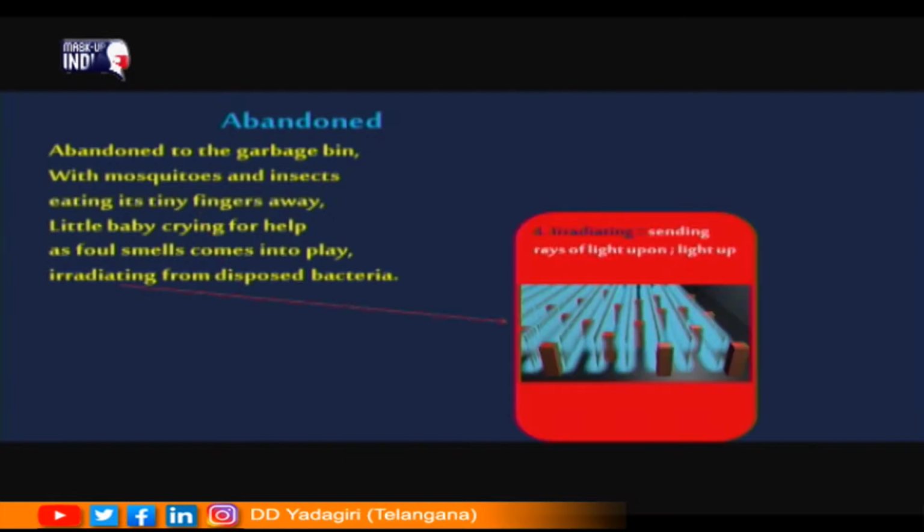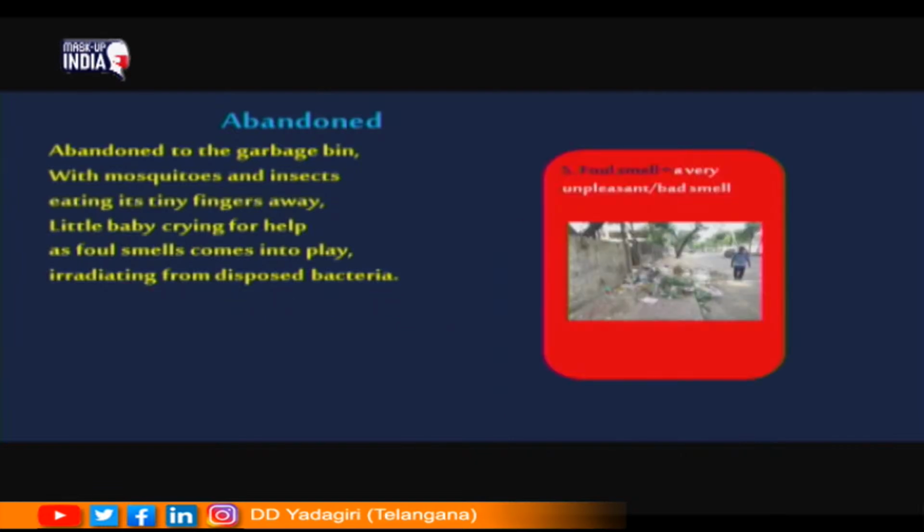Okay. Now, look at the meaning of another word, that is irradiating. Irradiating means sending rays of light upon, or simply the meaning of this one is light up. You can see this in the picture, along with the meaning. And the next one is foul smell. Foul smell means a very unpleasant smell or a bad smell. Usually when you pass by the drainages, or when you pass by some dustbins or garbage bins, you find the smell foul or unpleasant or even bad. That kind of smell is known as foul smell.